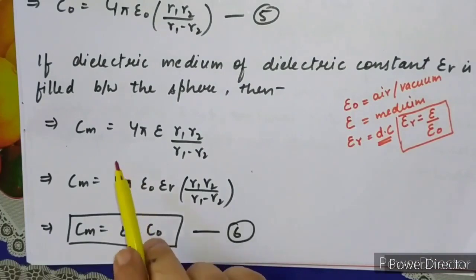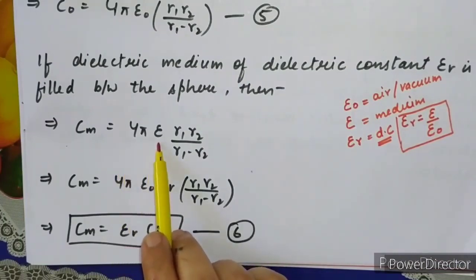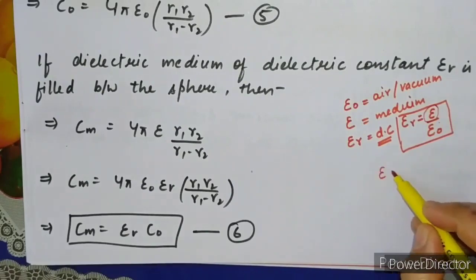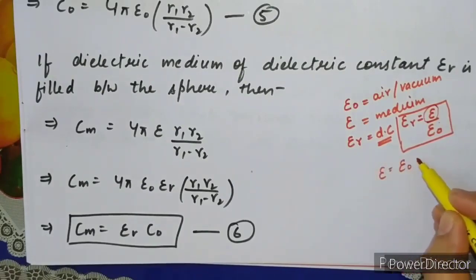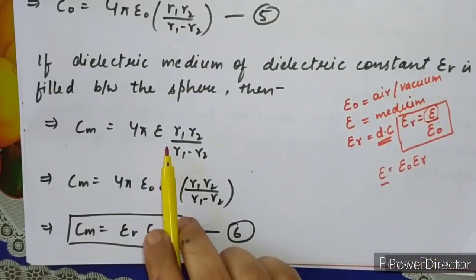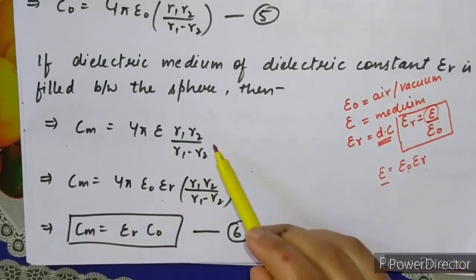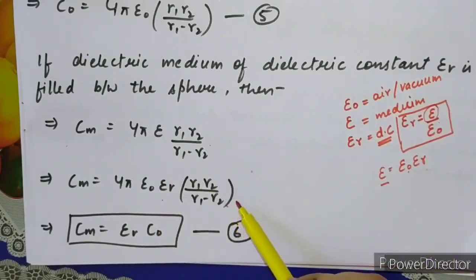So if a dielectric medium is present, from this formula we find the value of epsilon: epsilon equals epsilon naught into epsilon r. Put this value of epsilon in this equation. Then we get the capacitance when a dielectric medium is filled between the spheres, that is 4 pi epsilon naught epsilon r R1 R2 upon (R1 minus R2).